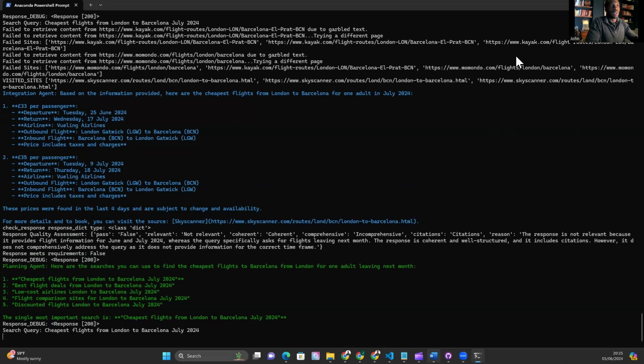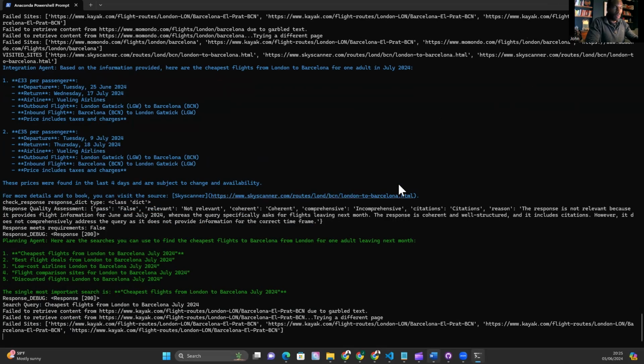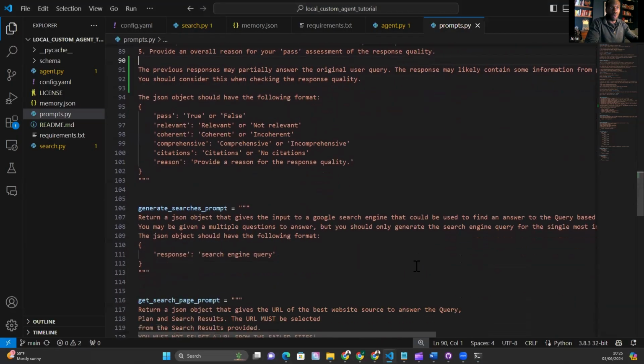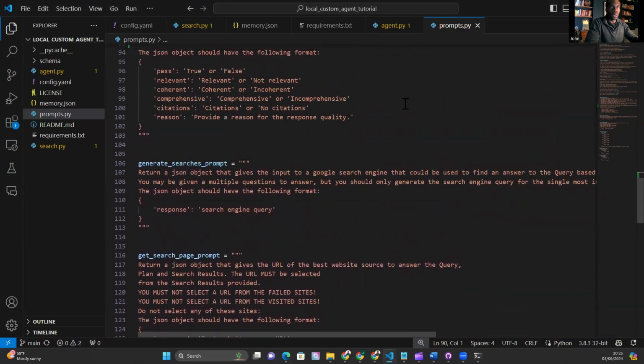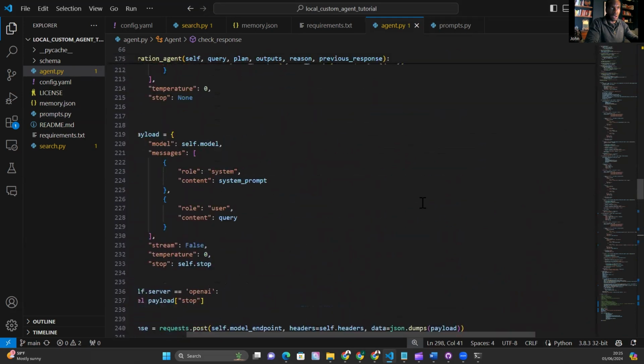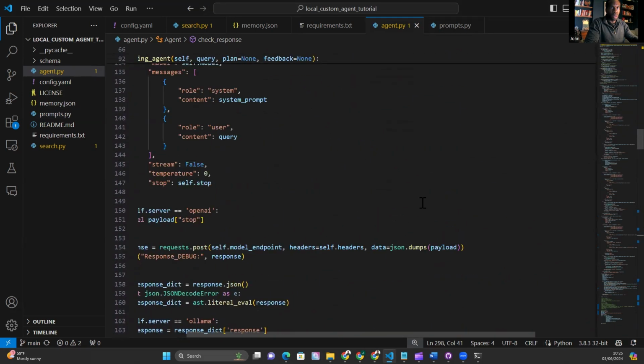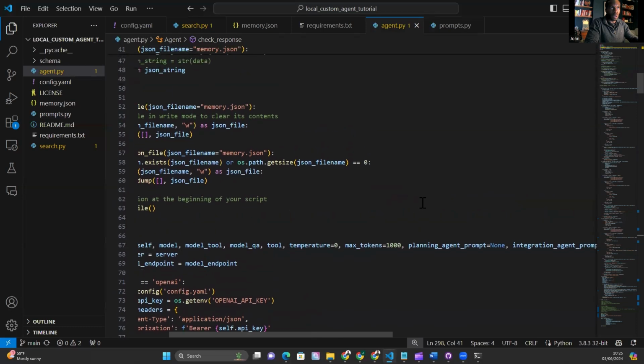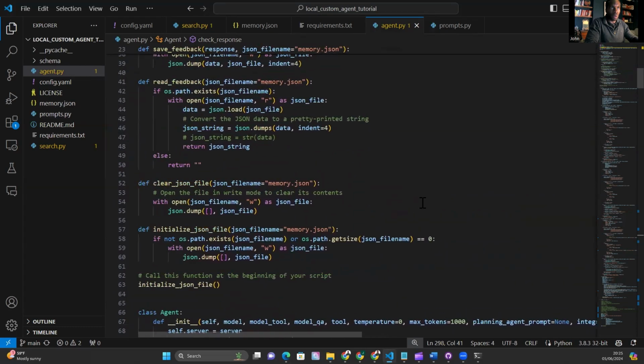So what I'm going to do is let this time out. I'm going to let this run through all of the iterations, and I'm going to adjust the code once again to include the date time. So I'm going to go to the agent.py, and there's a function to actually include date time here that I've written. So right now, all of the other agents are aware of the date time, apart from the quality assessment agent.